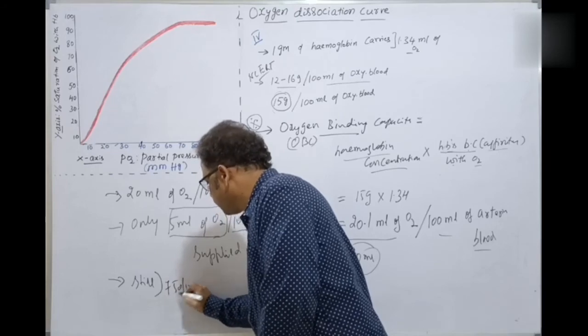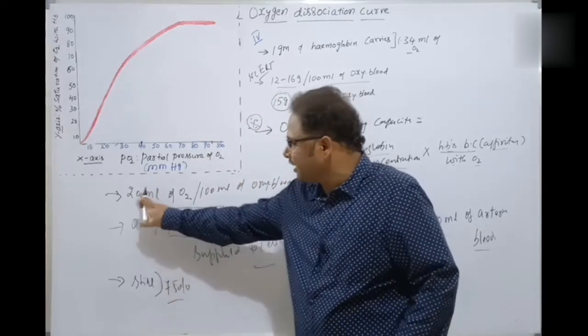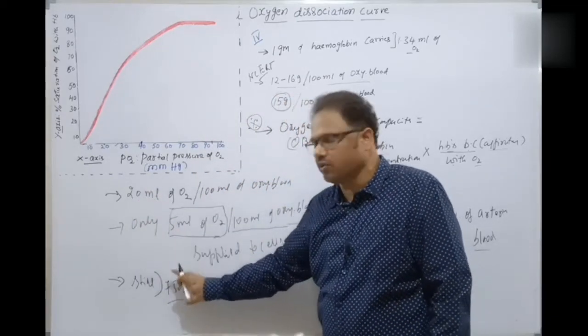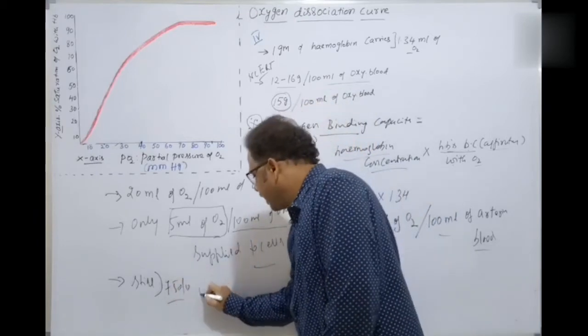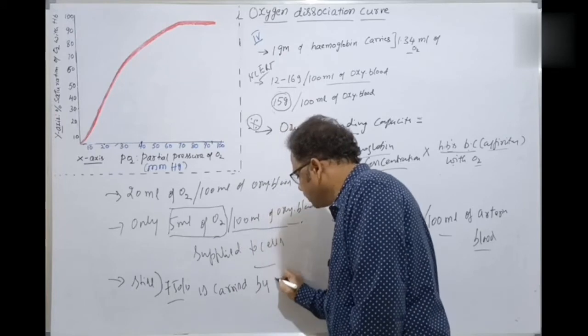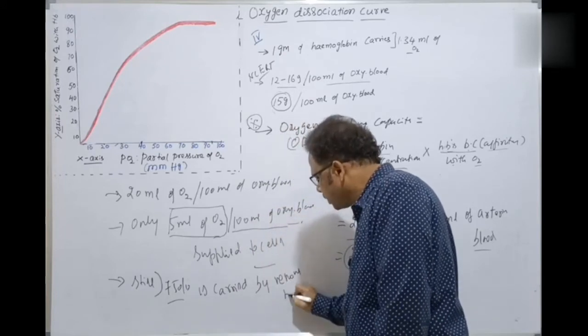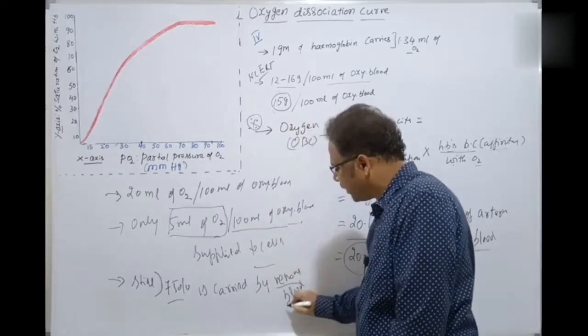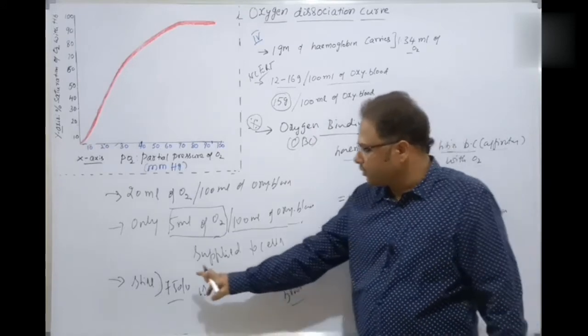How much is 75% here? 15 ml. 20 minus 5, 15 ml. That is carried by venous blood.